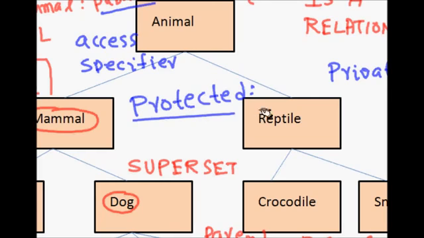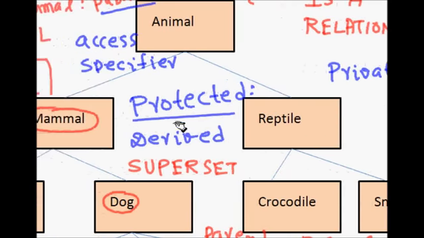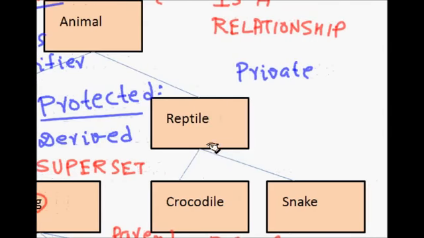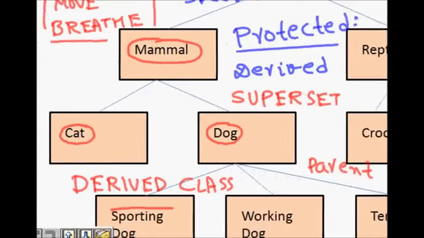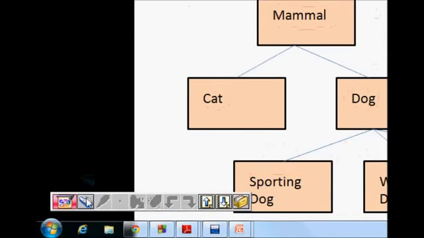Now what is protected? If you write a data member or function as protected, it means it is accessible or visible from the derived classes. They are accessible from the derived class, but they are not accessible from outside the class. So this is a level that says the derived class can access those features but not everyone outside.